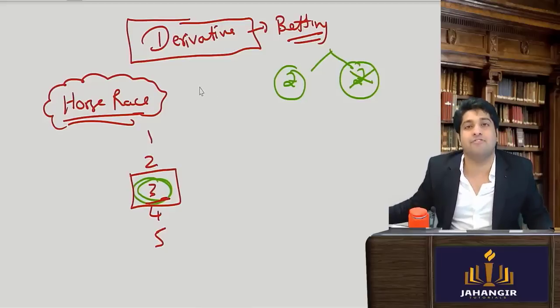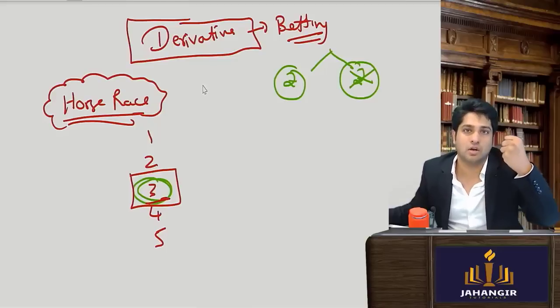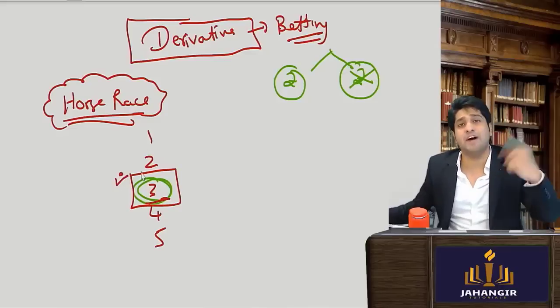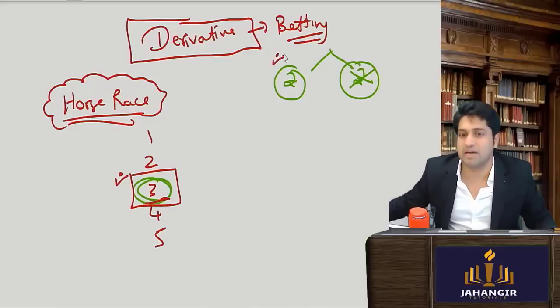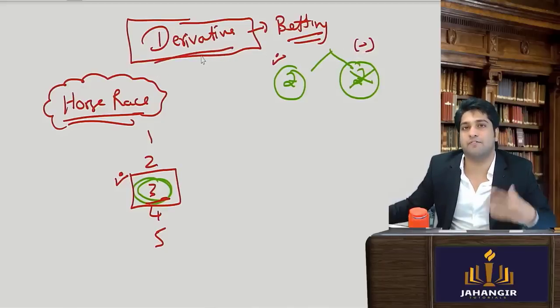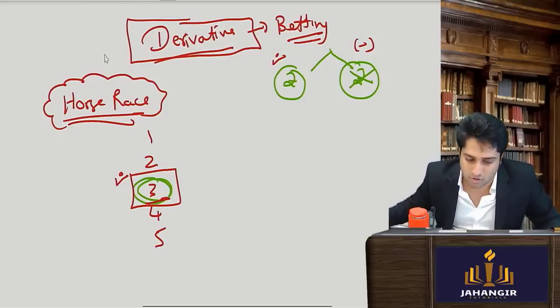So here I have betted. I have taken a bullish position. I have taken a positive position on horse number 3. If I am right, I will earn. But if I am not, I will lose. Yes or no? So this is nothing but a derivative where the contract value will be determined on the performance of certain underlying asset, like in this case it was a horse.